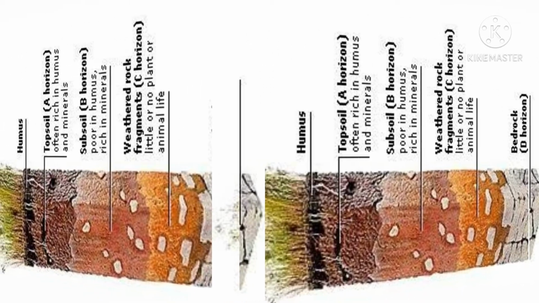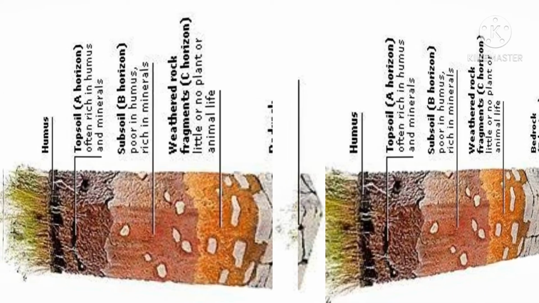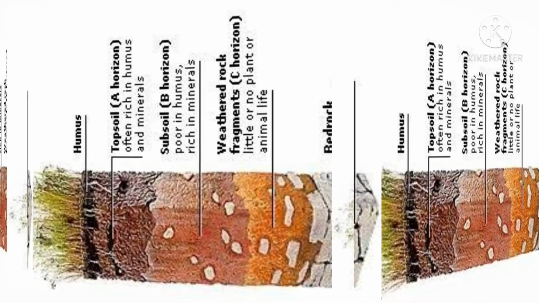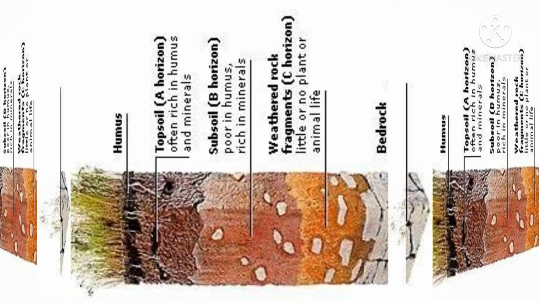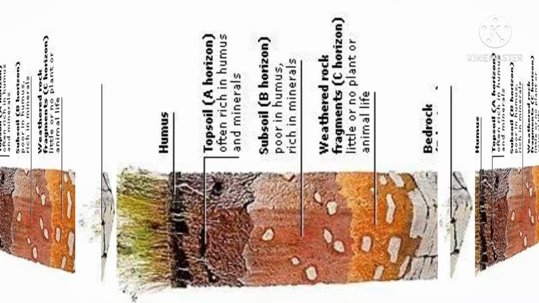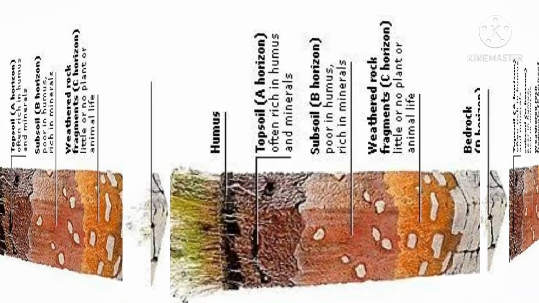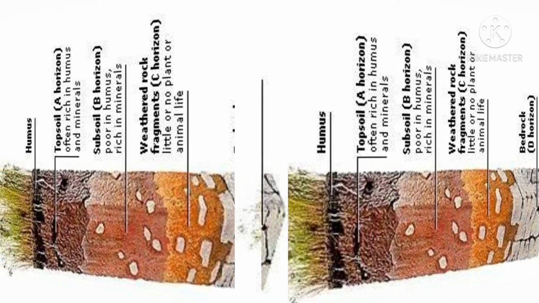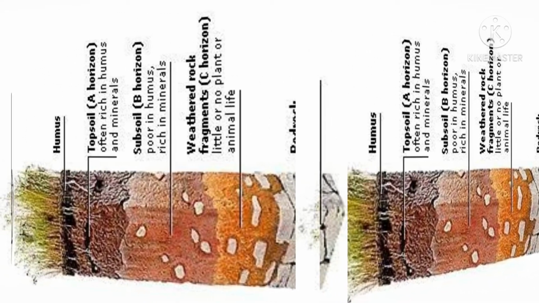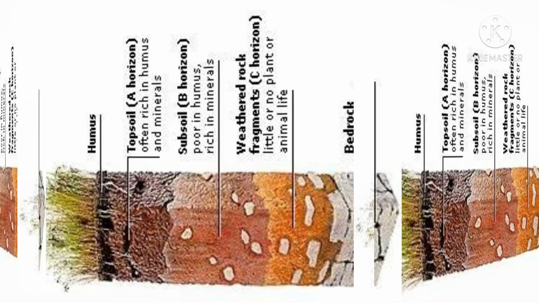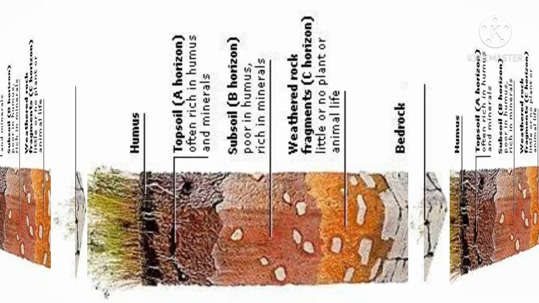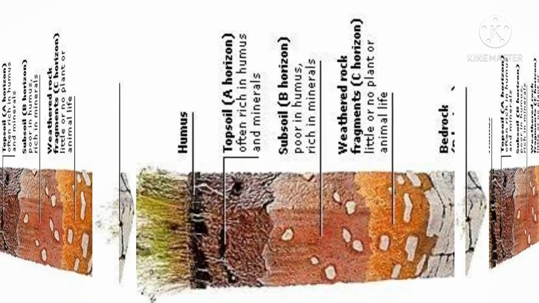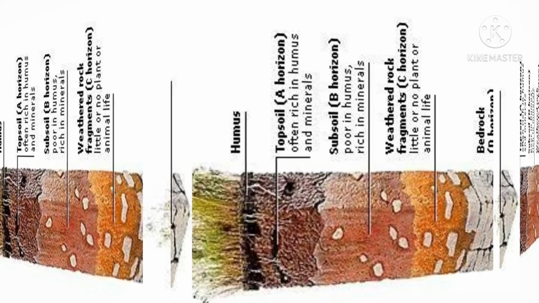The second layer is B horizon, also known as subsoil. The layer just under the topsoil is known as B horizon. This layer is slightly harder and more compact. It has very little humus or organic matter. This layer is rich in soluble minerals and iron oxide and is light in color.